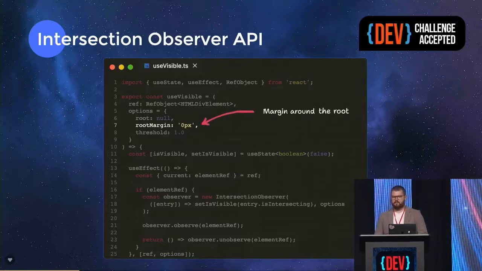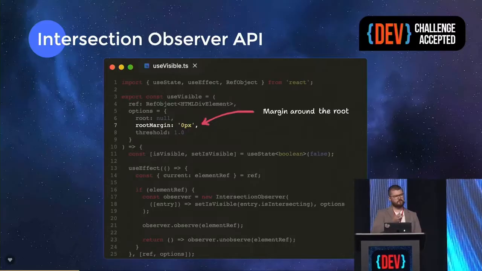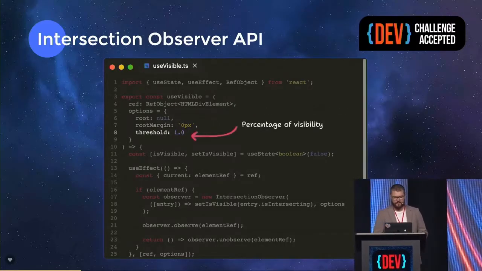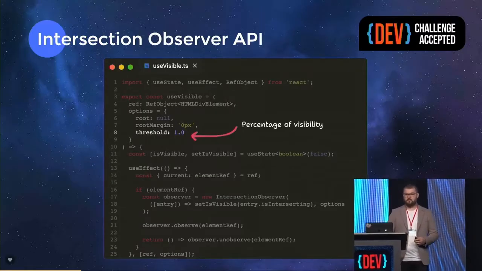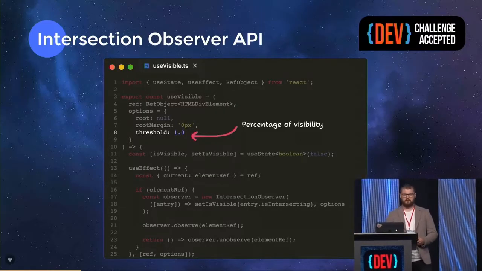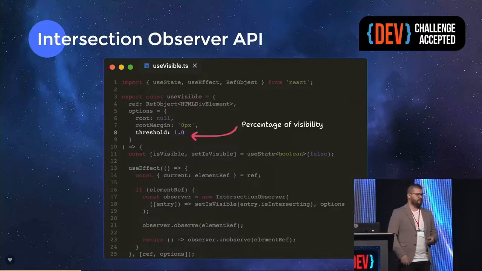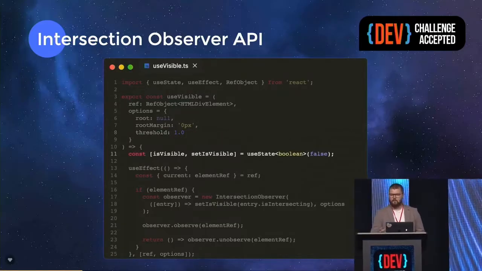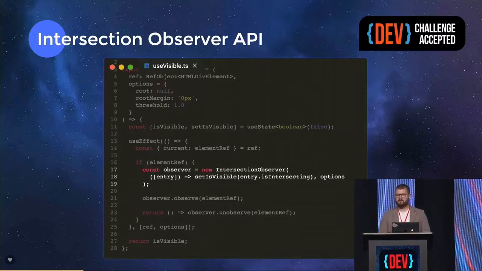We have a root margin, which is a margin around that intersection if we want to get that intersection a little bit earlier. And we have a threshold. You may notice that the astronaut was fully visible, which means that the threshold is 100%. Now we can configure that if we need it a little bit differently. We would have a state isVisible, and now we instantiate the IntersectionObserver object.